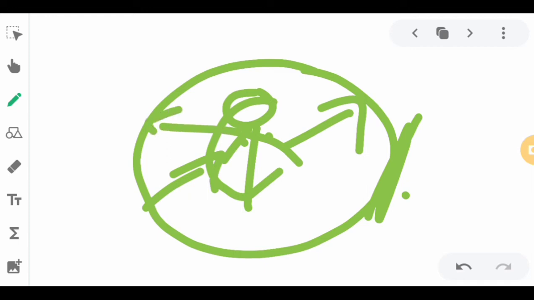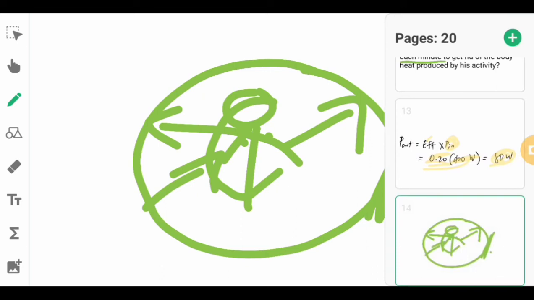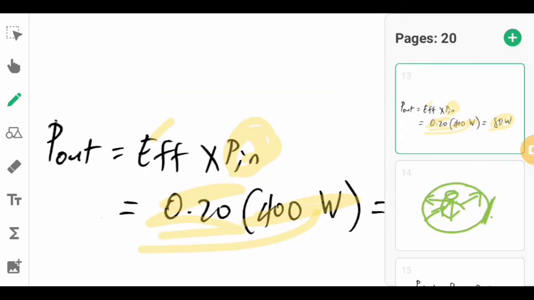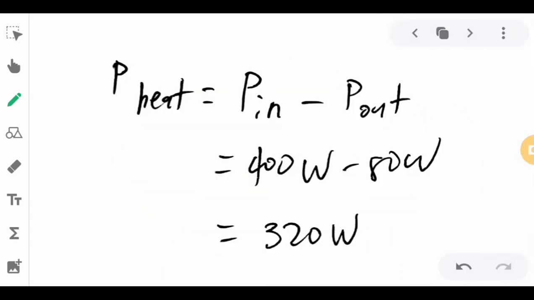So the law of conservation of energy comes in here. We will be utilizing that concept, meaning to say energy cannot be created nor destroyed. It just cycles from the surroundings to the system. And then let us proceed to the next step, since we are going to identify the waste energy. To determine the waste energy, which is the heat energy in terms of power, that will be the input power used in the activity, which is 400 watts, minus the useful power in the output, which is 80 watts.